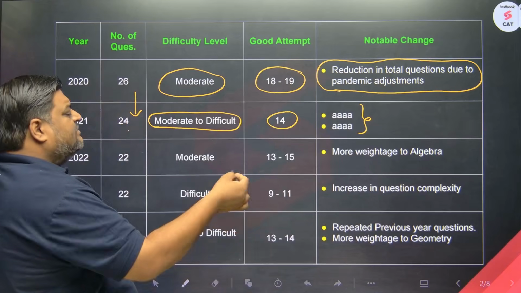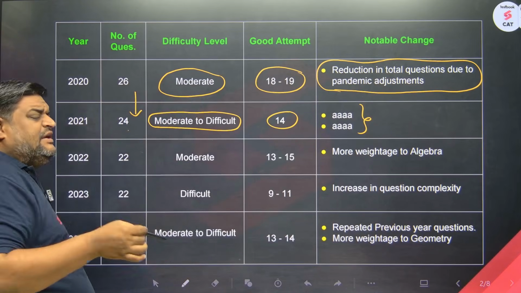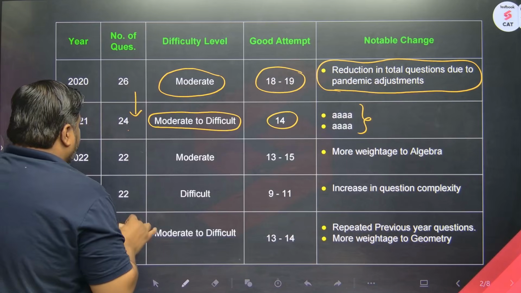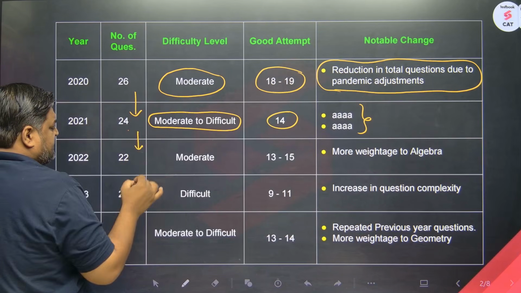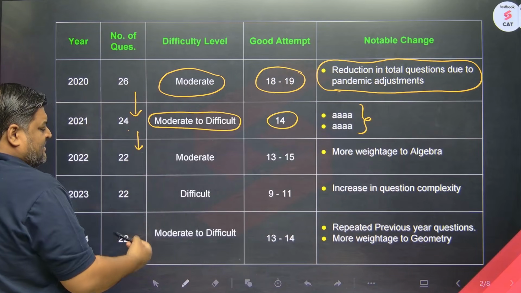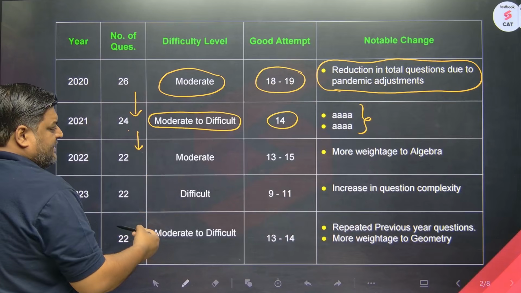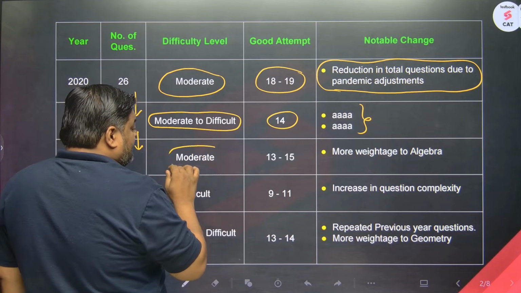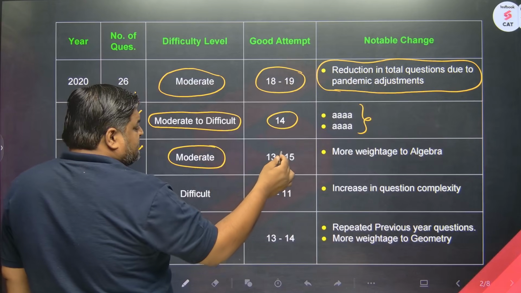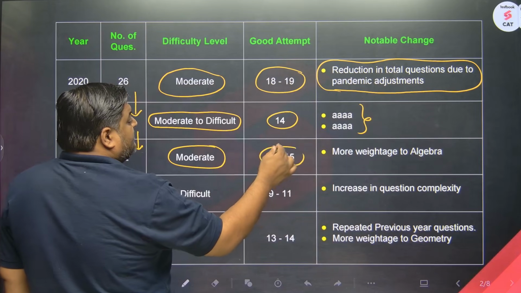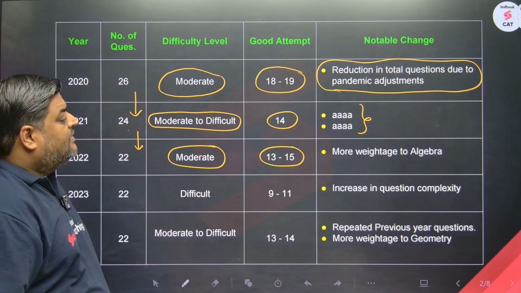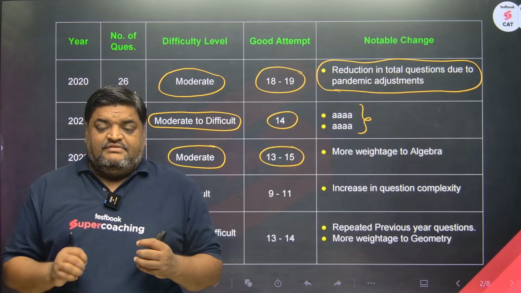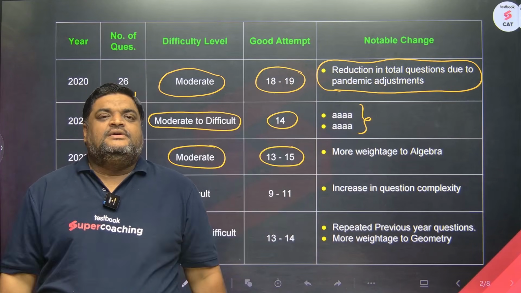They went back to difficult. In 2020 it was of moderate level only. In 2022 they further dropped the number of questions to 22, and since then it has been consistent: 22, 22, 22. The paper difficulty level was moderate. 13 to 15 was considered a good score in 2022. And this was the first time they gave more weightage to algebra.